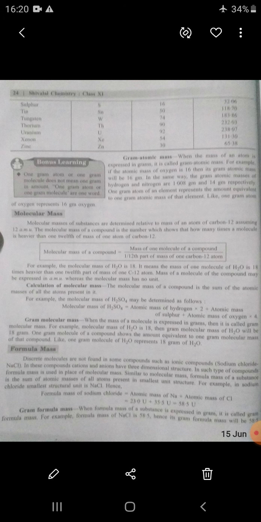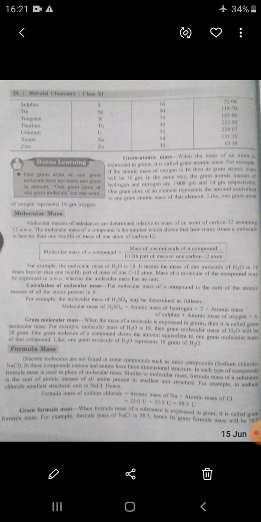Calculation of molecular mass. How to calculate it? Mention this point: the molecular mass of a compound is the sum of atomic masses. Which atomic masses? It is the sum of the atomic masses of all the atoms present in it.